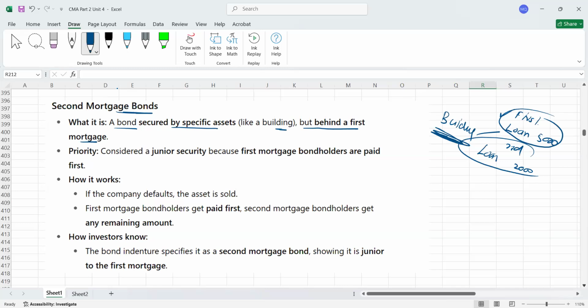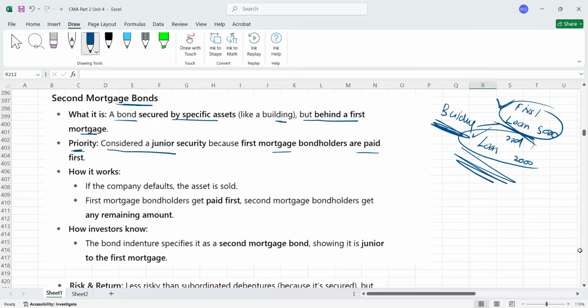So in case of default, first payment will be made to the first mortgage holder, then to the second. They're saying consider junior security because second mortgage is junior, so first mortgage is senior. Considered as junior security because first mortgage bondholders are paid first. Okay, now the question is how it works.